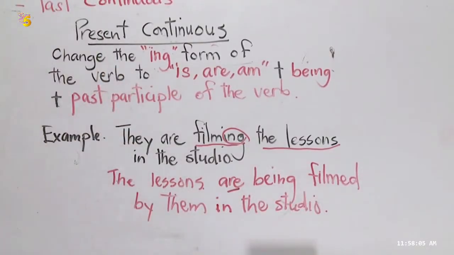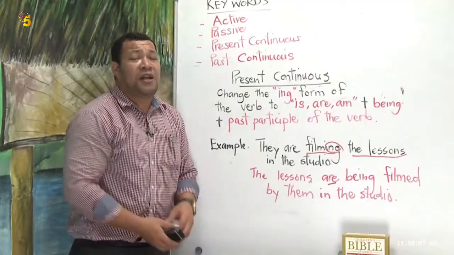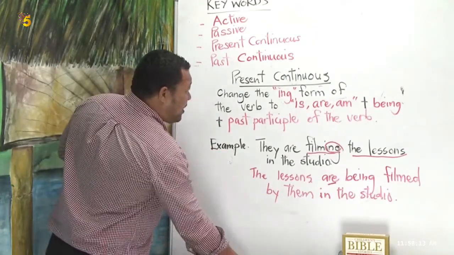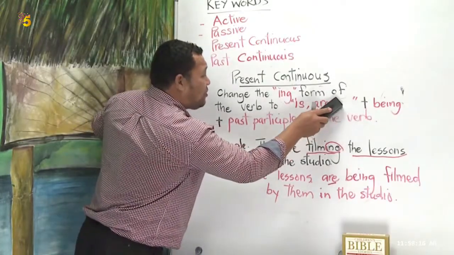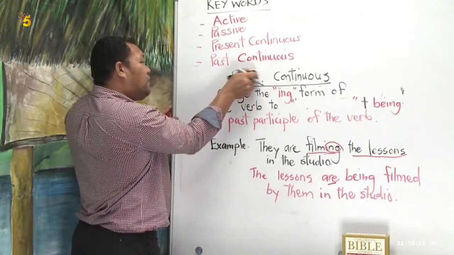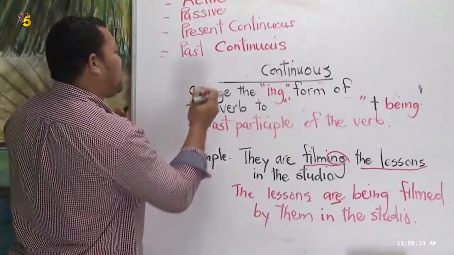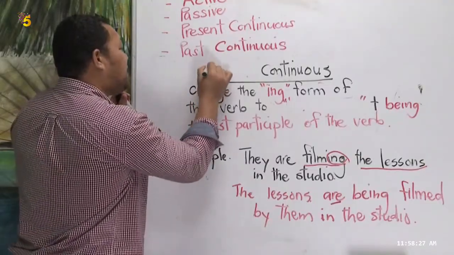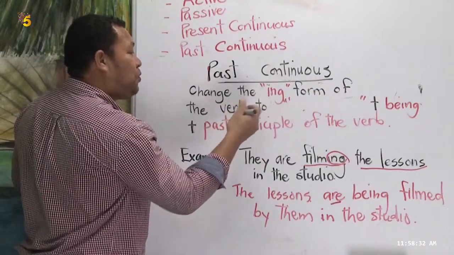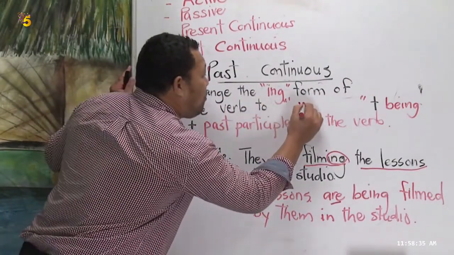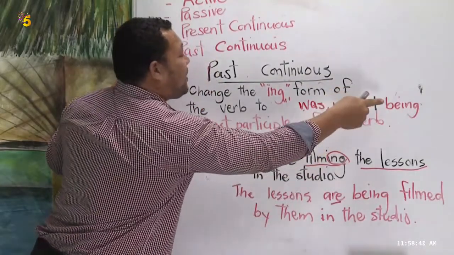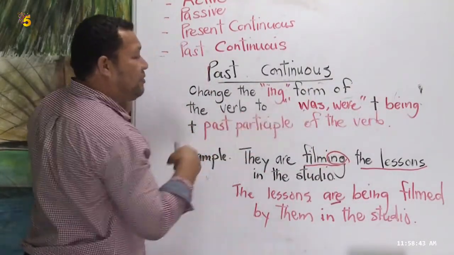Right? And it is the same thing when you change the past continuous tense into passive voice. There's a little bit in our rule that you need to change. Change the ing form. Now we are moving to past continuous tense. Change the ing form of the verb to was or were. Very good. Plus being plus past participle of the verb.